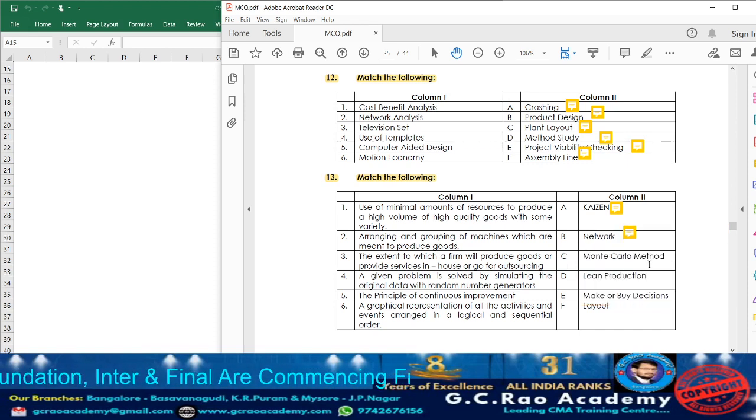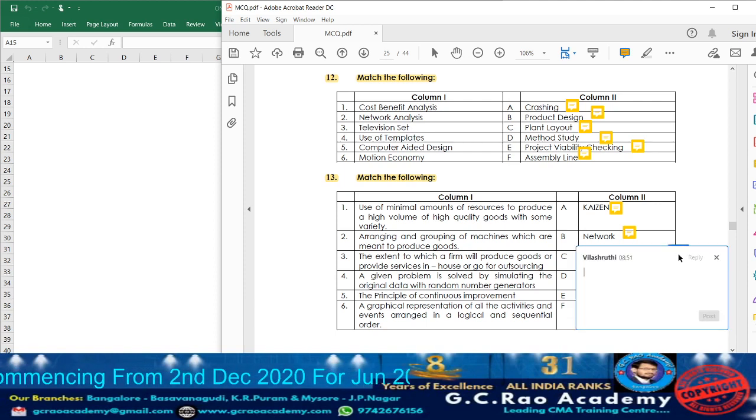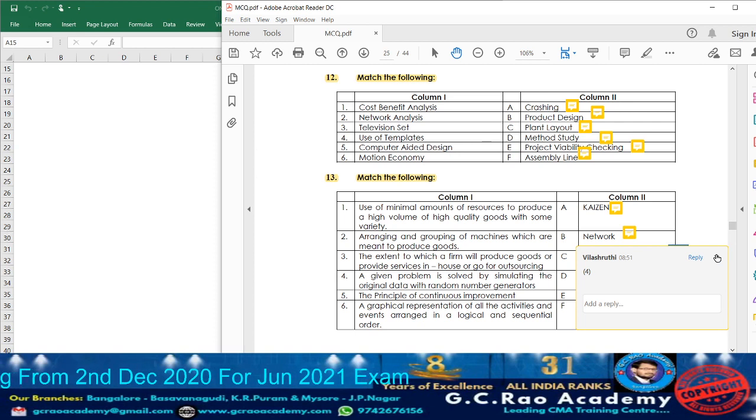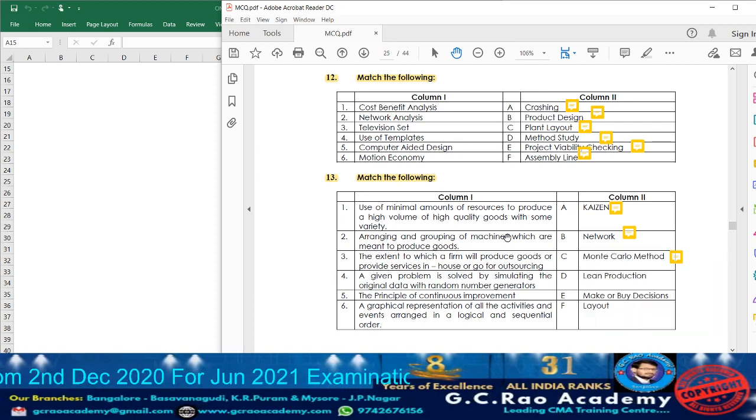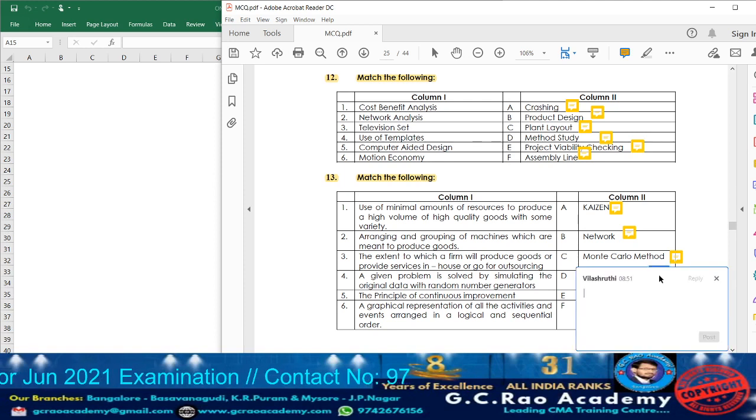Next, Monte Carlo method is one of the methods of simulation. A given problem is solved by simulating the original data with random number generators. So accordingly, consider point 4. Next, lean production. They are going to use the minimal amount of resources to produce high volume of high quality goods with some variety. So accordingly, against that, take down point number 1.